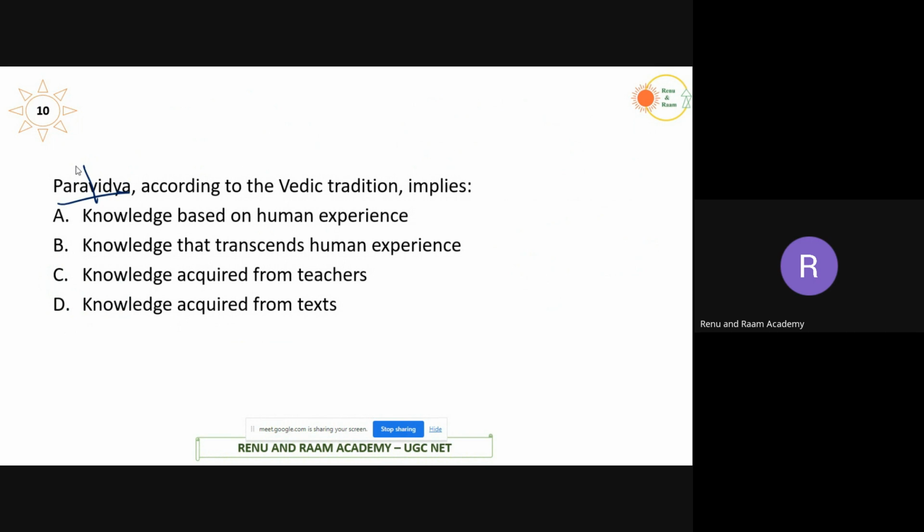So the right answer would be B here, because it is the knowledge which transcends human experience. It is beyond the knowledge of human beings. We are actually going and searching for our own self or soul. So the answer is option B here.